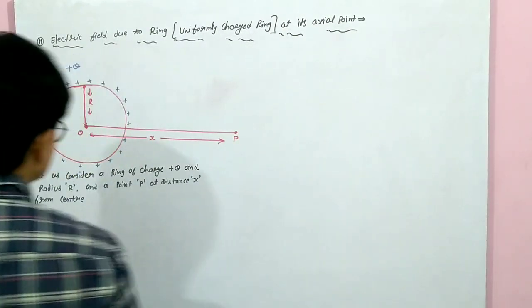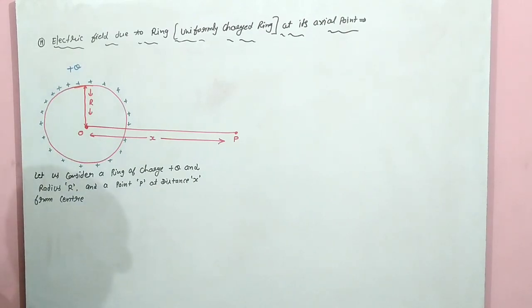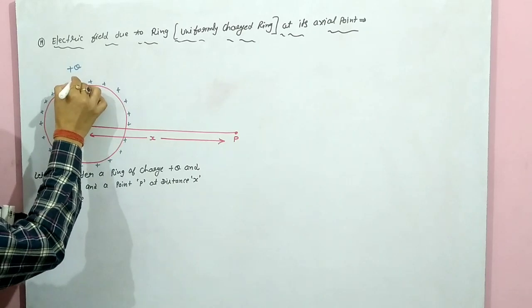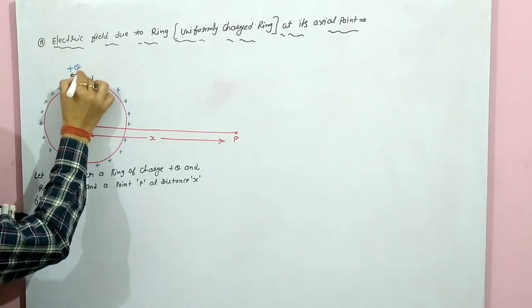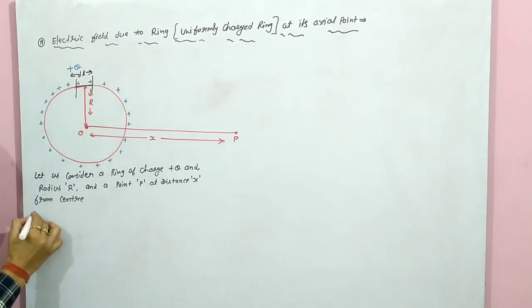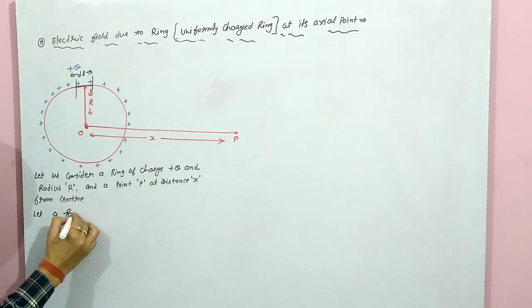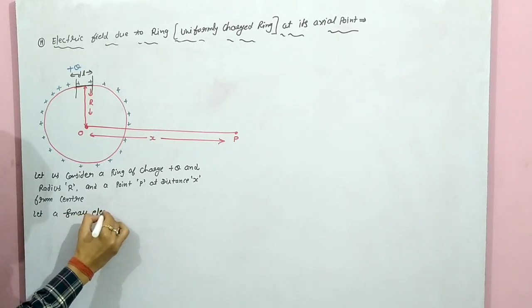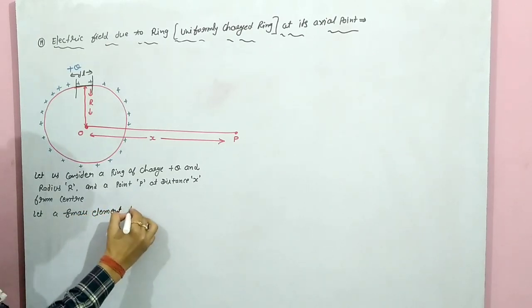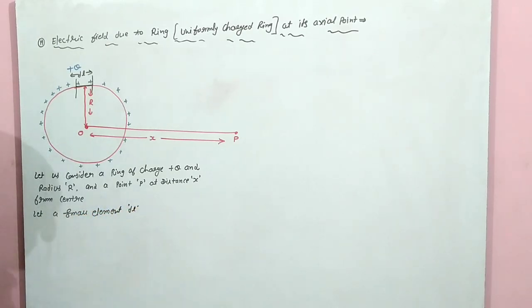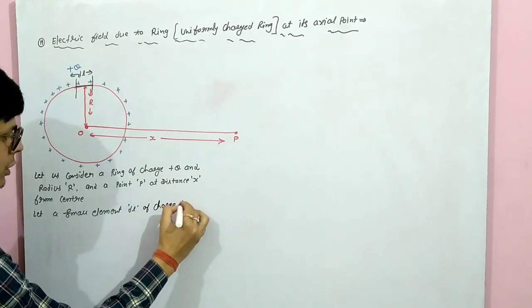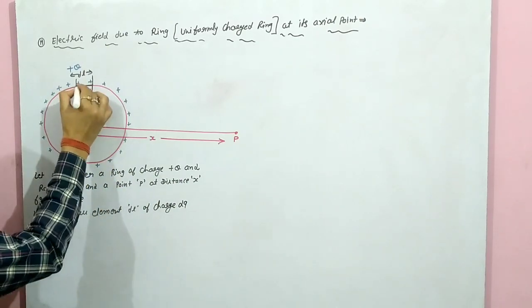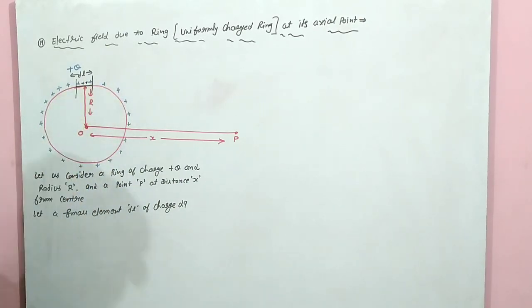Without Gauss law, for that first of all we will consider a small element of this ring whose length is dl. Let a small element dl be of charge dq. Let its charge be dq. dq plus charge is on this element of the ring.